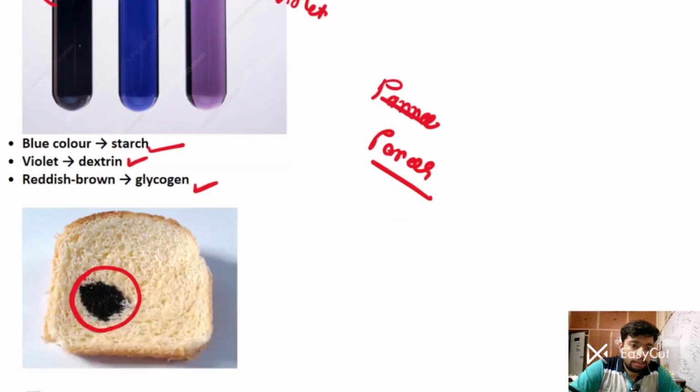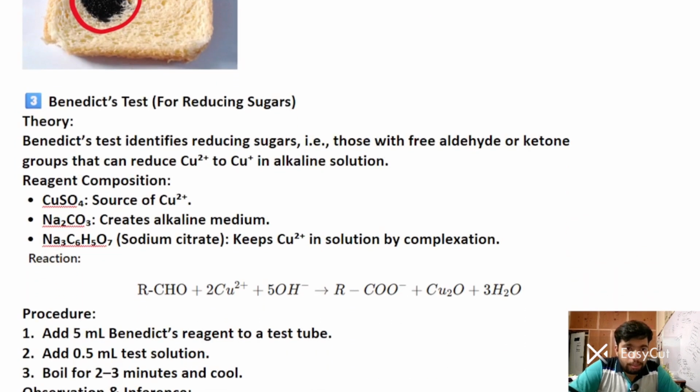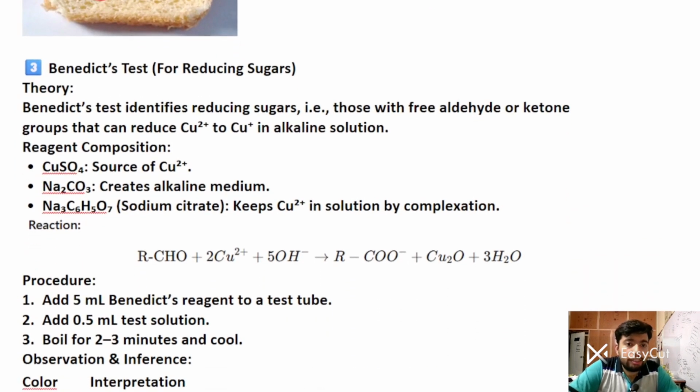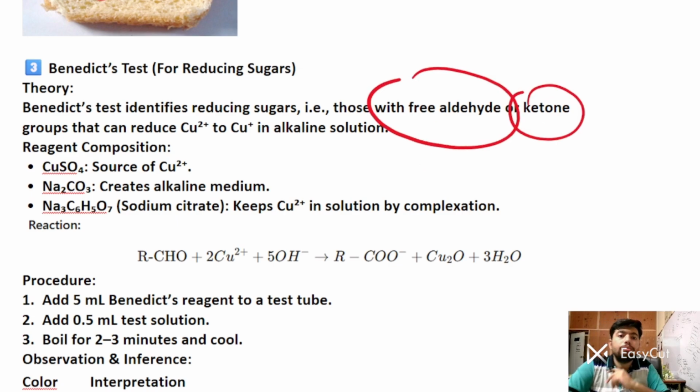Now Benedict's test for reducing sugar. The theory behind Benedict's test is that it identifies sugars with a free aldehyde group or free ketone group. This is an important point: a free aldehyde or free ketone group must be there, otherwise it won't give this test positive.